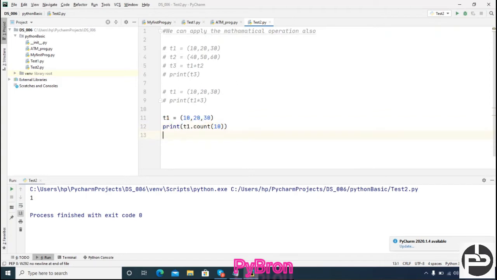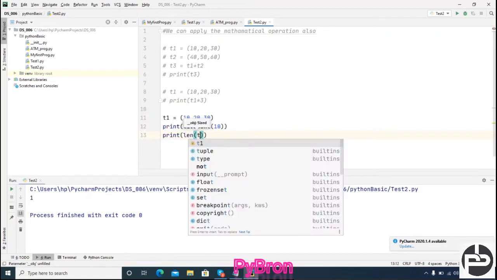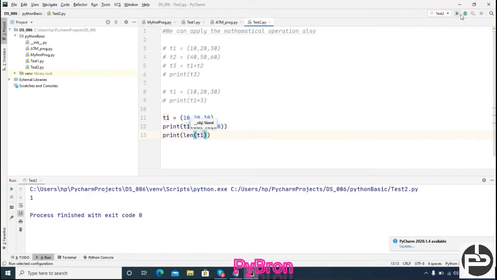If you want to check how many elements are present inside of a tuple, then you can use the len function. Inside of the len function you can pass t1, and yes, I can happily use this. Correct, I am getting 3 because 3 elements are present, right?